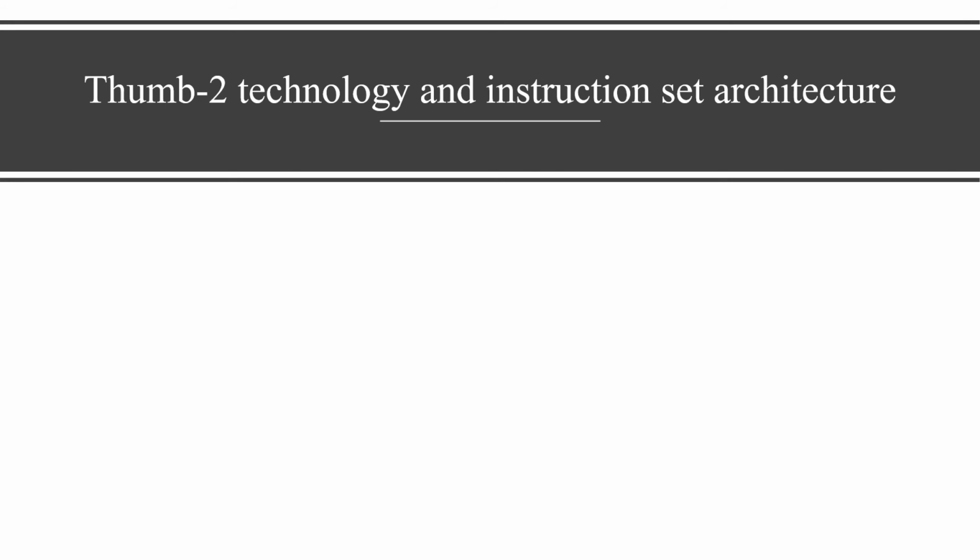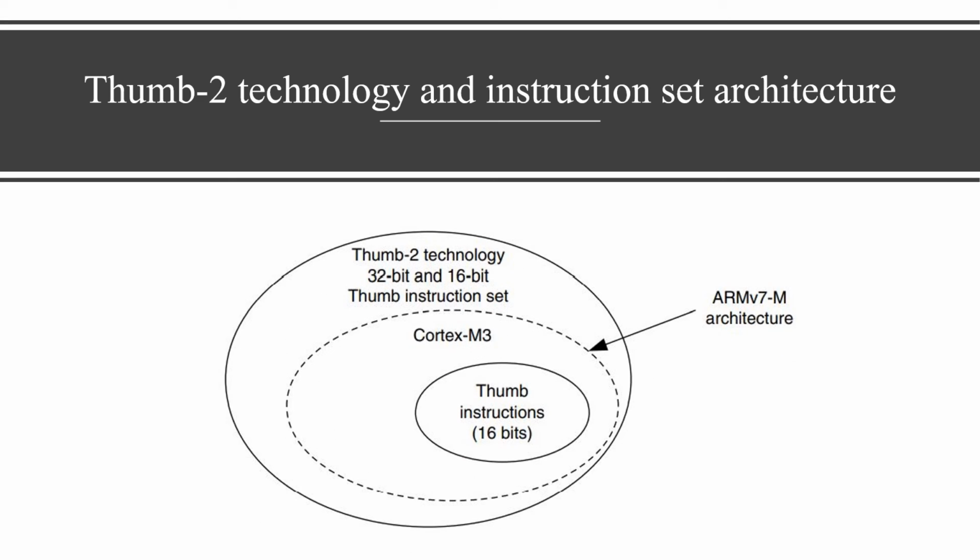The Thumb 2 technology and instruction set architecture. The Thumb 2 technology extended the Thumb instruction set architecture into a highly efficient and powerful instruction set that delivers significant benefits in terms of ease of use, code size and performance. The extended instruction set in Thumb 2 is a superset of the previous 16-bit Thumb instruction set with additional 16-bit instructions alongside the 32-bit instructions. It allows more complex operations to be carried out in the Thumb state, thus allowing higher efficiency by reducing the number of state switches between the ARM state and the Thumb state.